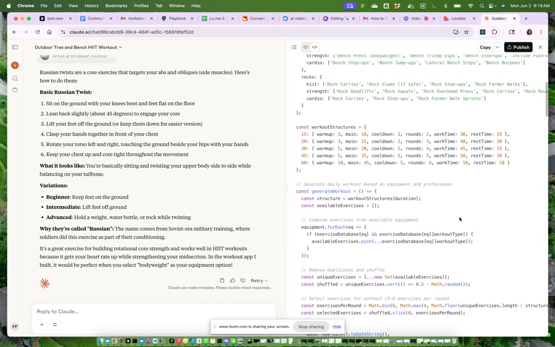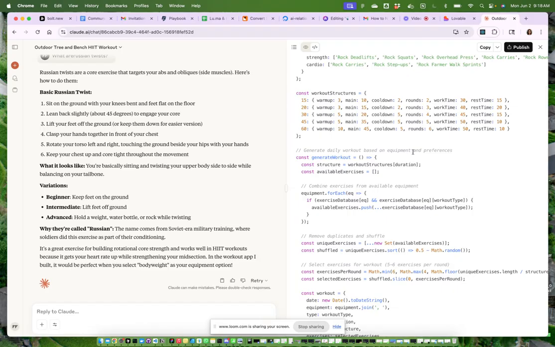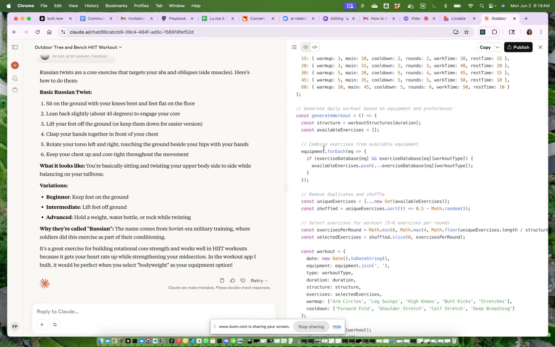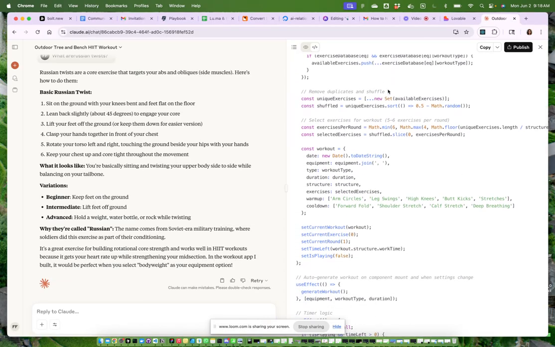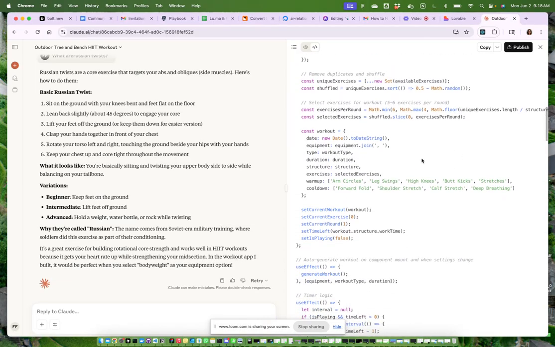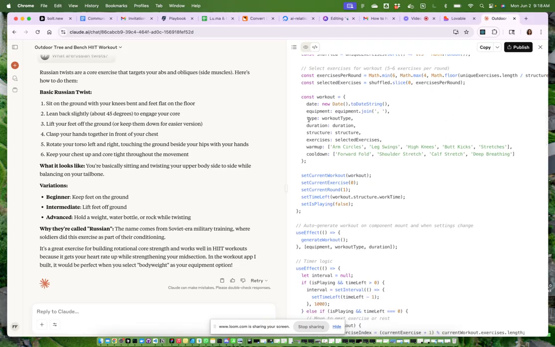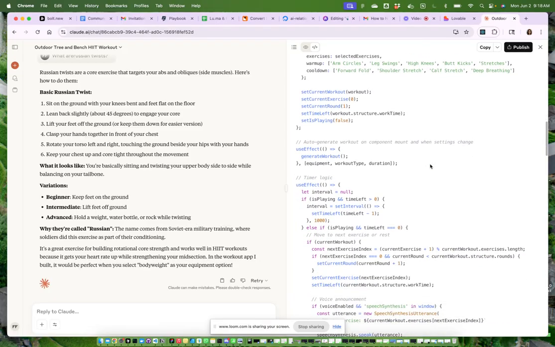that we then want to take on when we do our workouts. It generates a daily workout based on equipment and preferences. It combines those exercises from available equipment. Then remove duplicates and shuffle. Select exercises for workout, 5 to 6 exercises per round. And then it creates this workout here.